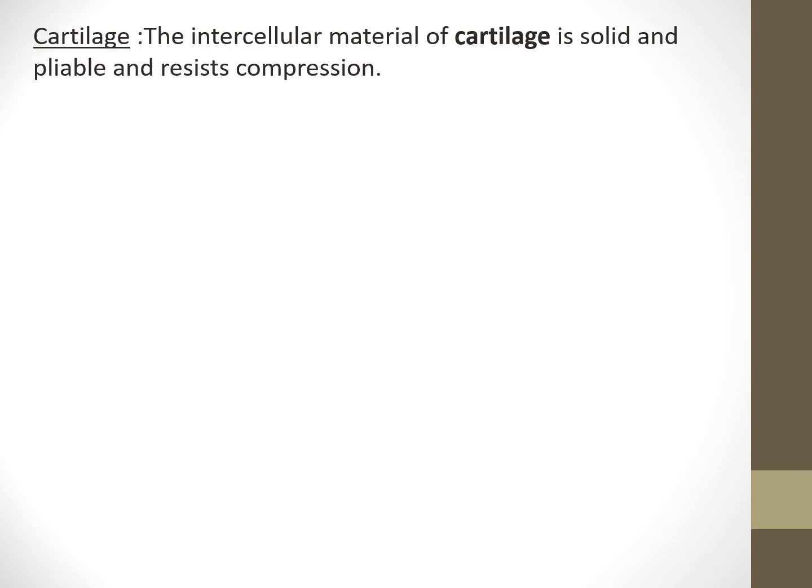Cartilage. The intercellular material of cartilage is solid and pliable and resists compression. So cartilage is a type of specialized connective tissue in the body, and it's a very strong tissue. It resists compression.